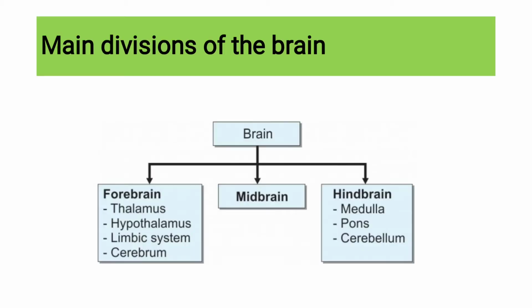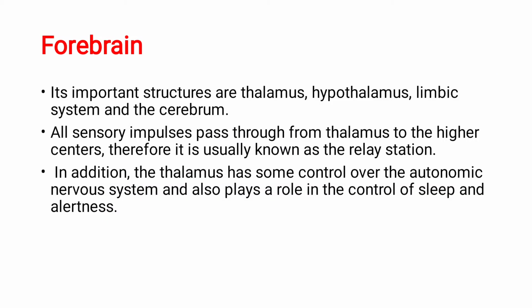Let's see one by one in detail. Main divisions of the brain: forebrain, midbrain, hindbrain. Under forebrain you have thalamus, hypothalamus, limbic system and cerebrum. In midbrain you don't have any subdivisions, and in hindbrain again you have subdivisions, that is medulla, pons and cerebellum.